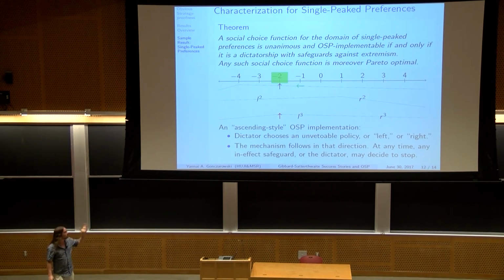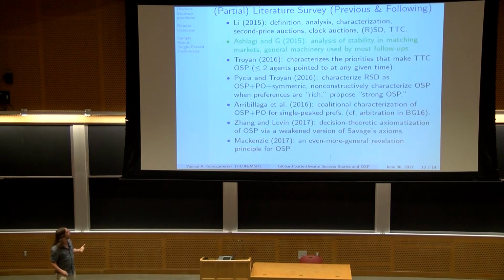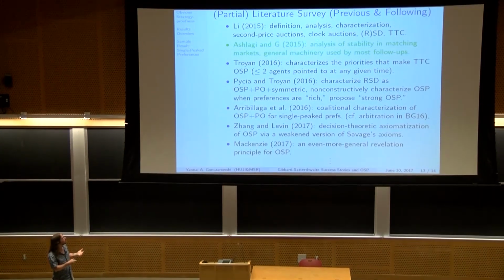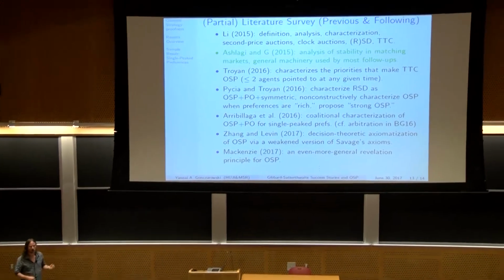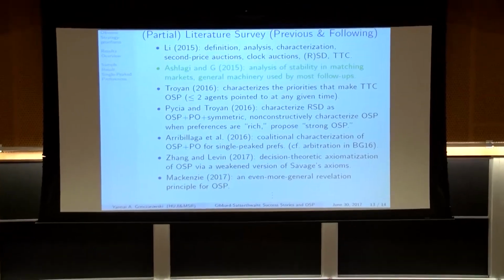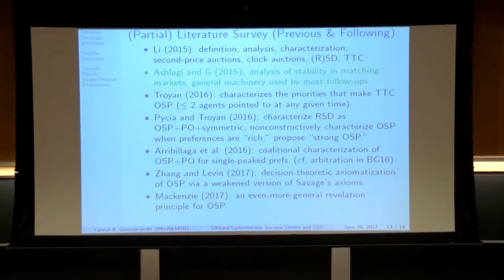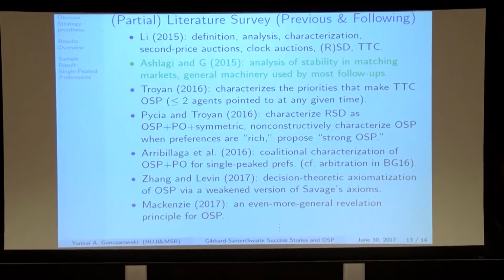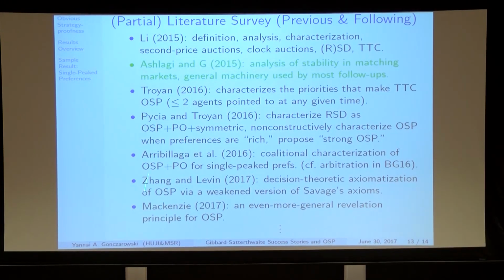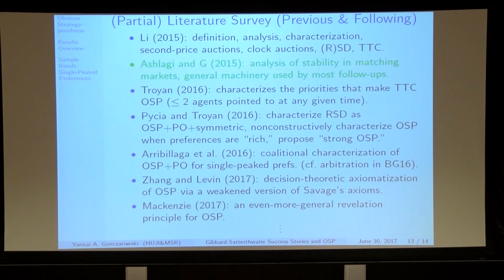So in this specific case, obvious strategy-proofness helps us identify useful mechanisms and also a clear way of presenting them in a way that's more transparent. I will finish here. This is a literature review, a shameless plug for a paper of mine with Itai Ashlagi that analyzes which profiles of preferences and priority structures enable an obviously strategy-proof implementation in stable matchings. And so this is some other literature on this, previous and following to our work.